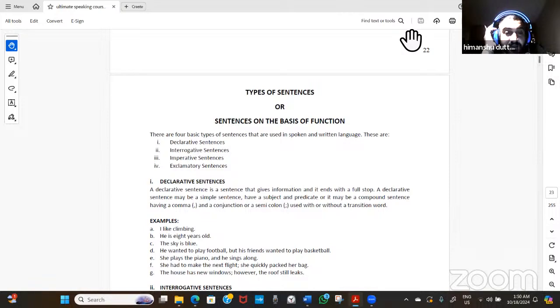They won't understand Punjabi or other languages. For the rest of the people around my country as well, at least if they cannot speak, they can understand English really well. So I'll be talking about the types of sentences today, and we're going to discuss a little bit about it and why we have to know them.